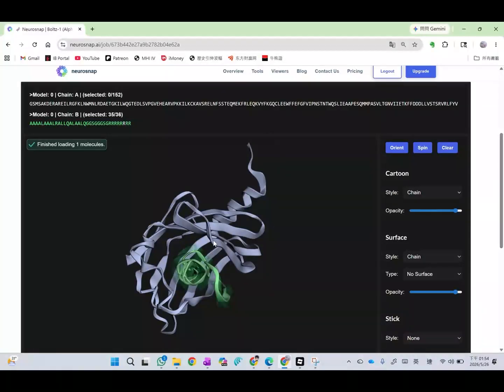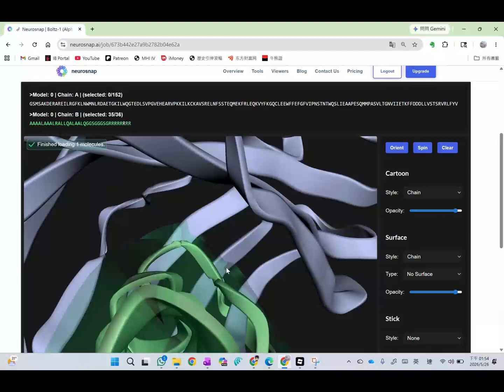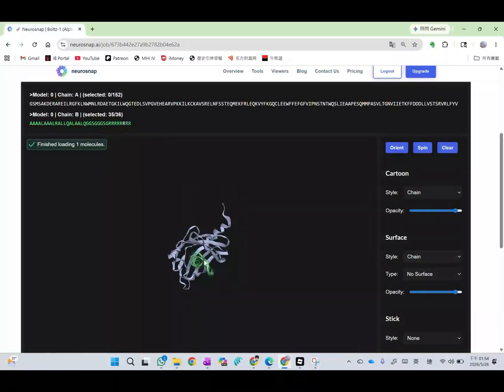So you can see here, this is our PDE delta, the silvery thing. And the green one is our peptide, which is the drug that we are making. And you can see that here the peptide has entered into the binding pocket, and it occupies the binding pocket. This prevents our KRAS from interacting with our PDE delta, and therefore can induce cell death and also stop lung cancer.